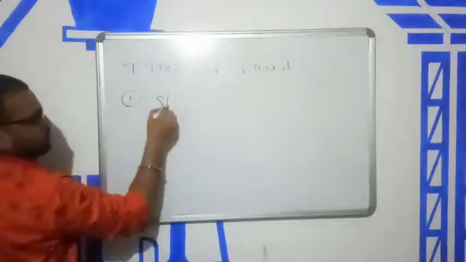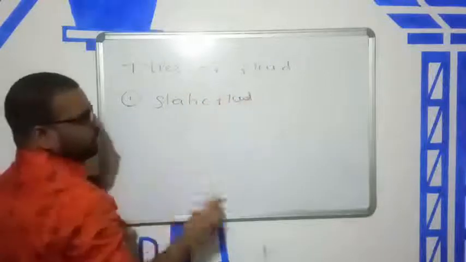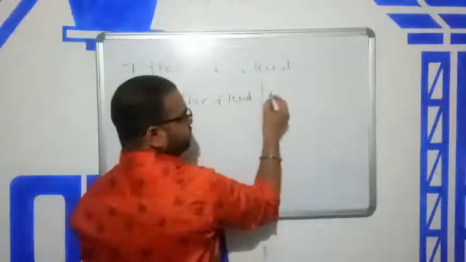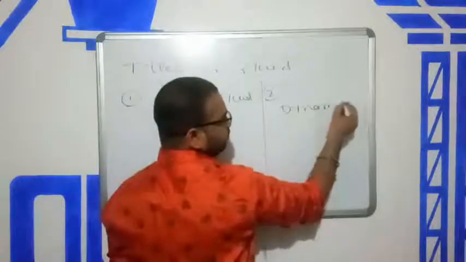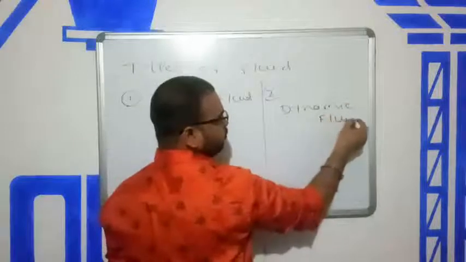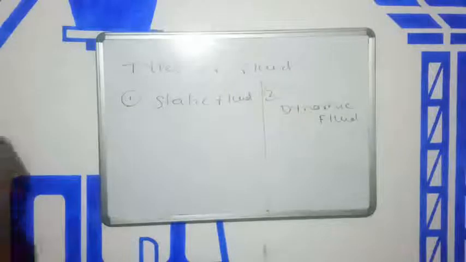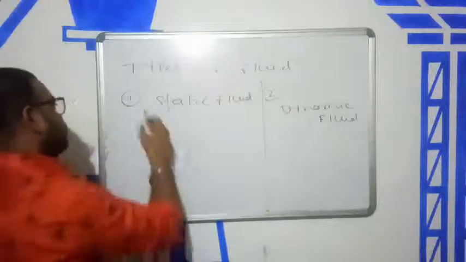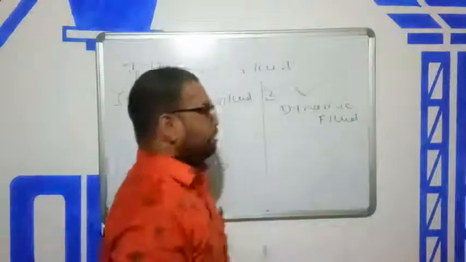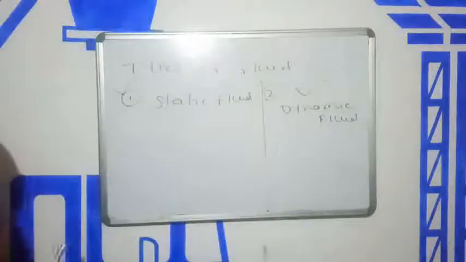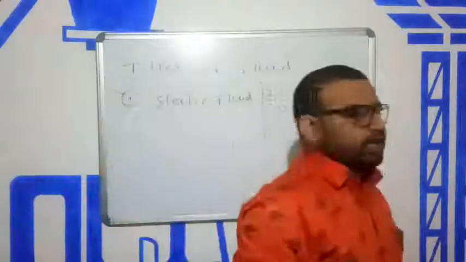The first is static fluid, and the second is dynamic fluid. We will discuss static first, then dynamic. Done? Okay, so static fluid.